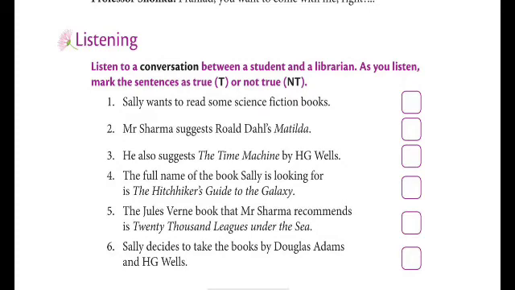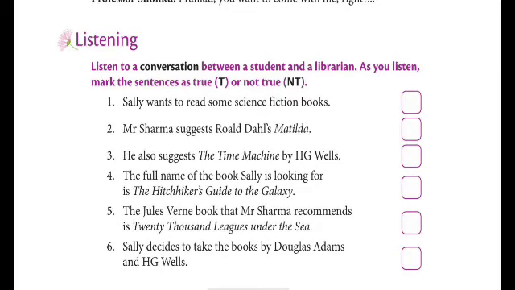Student: Is there also a book called Hitchhiker's? Librarian: The Hitchhiker's Guide to the Galaxy, you mean? Yes, it is by Douglas Adams and is quite funny. Then there is the classic 20,000 Leagues Under the Sea by Jules Verne. Student: All of them sound really interesting. I think I will take the Roald Dahl's book and 20,000 Leagues Under the Sea today. Once I have finished reading these, I will come back for the others. Librarian: Good idea. Let me show you where the books are.